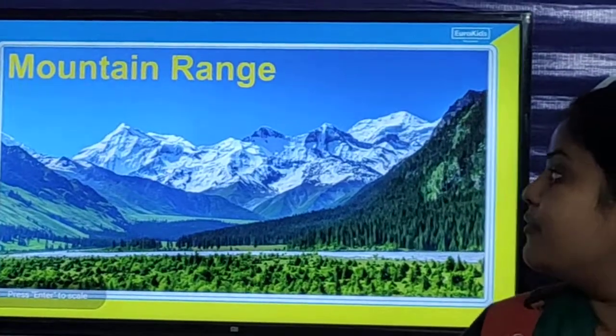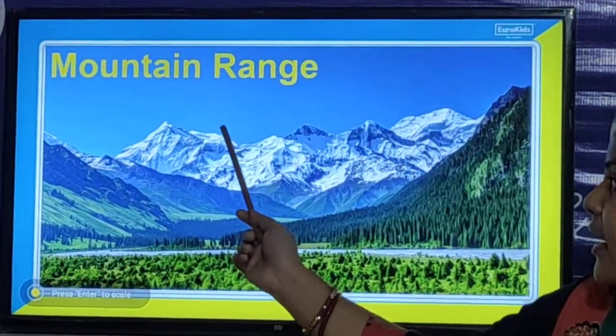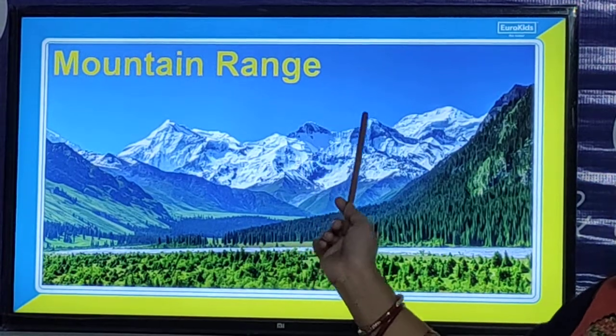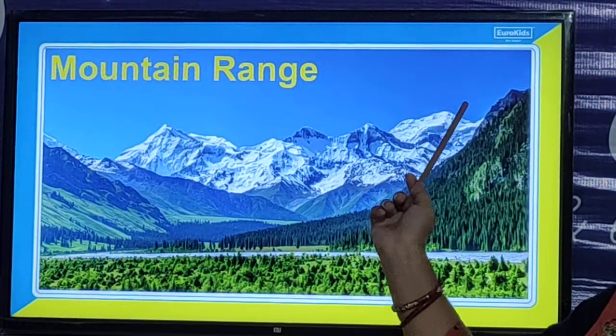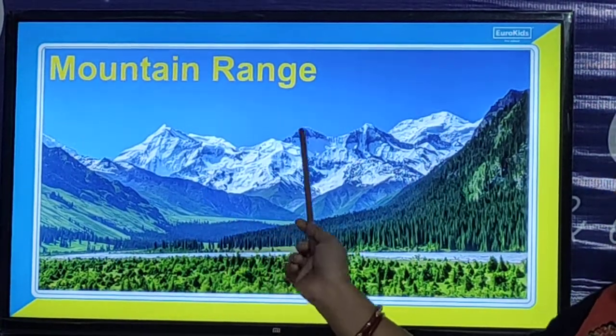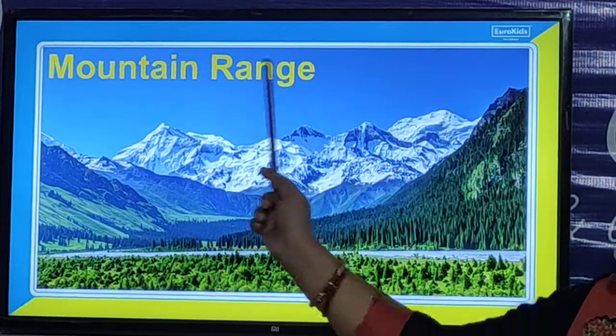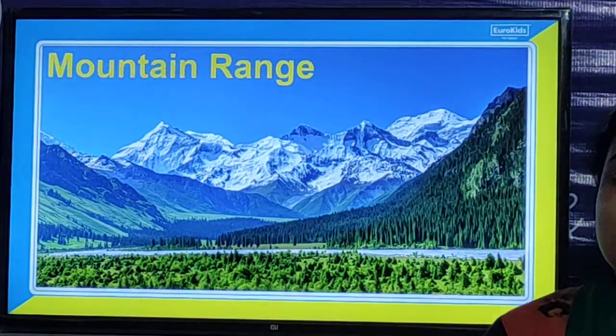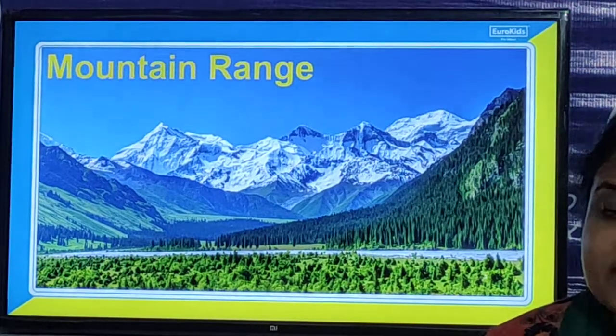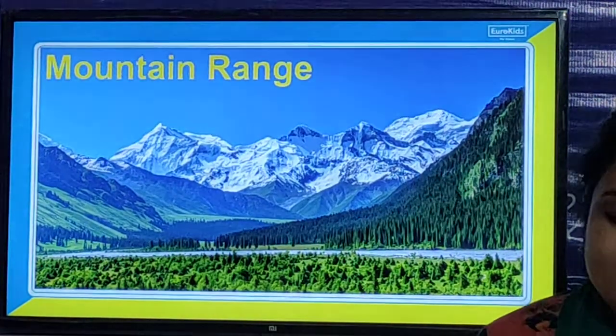So children, what is a mountain range? A series of mountains is called a mountain range. Look here children, there are so many mountains. So these are a series of mountains, and a series of mountains is called a mountain range. So mountain range is the series of mountains.